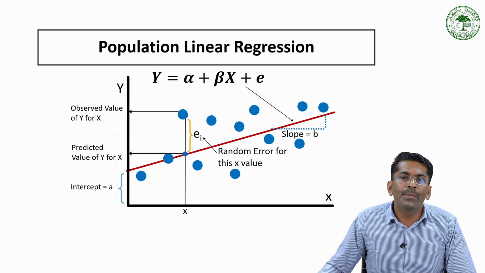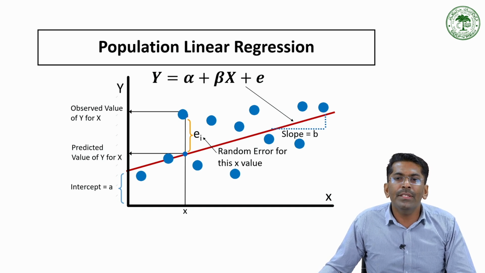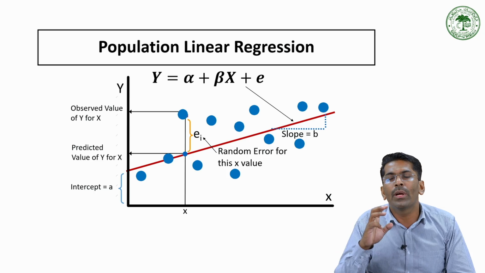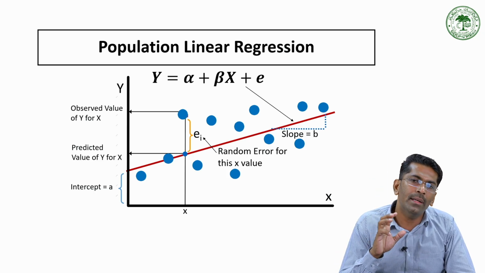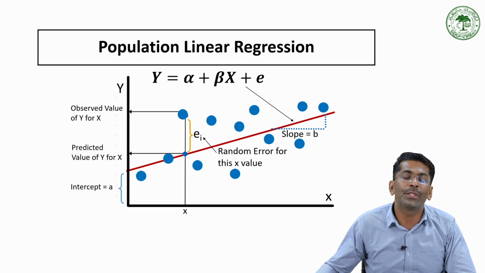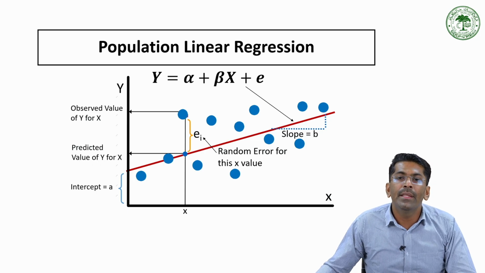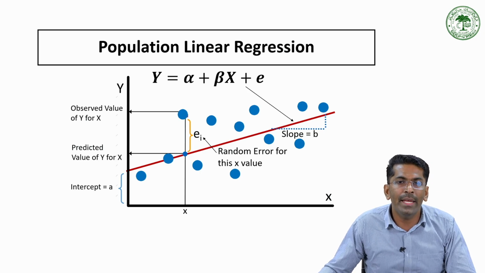Now, considering these points, I am taking this particular graph separately. See, we can understand how it looks visually through the diagram, showing how individual data points relate to the population regression line. See here, the population regression model is expressed as y is equal to alpha plus beta x plus e, where y is the dependent variable, x is the independent variable, and alpha and beta are the coefficients.